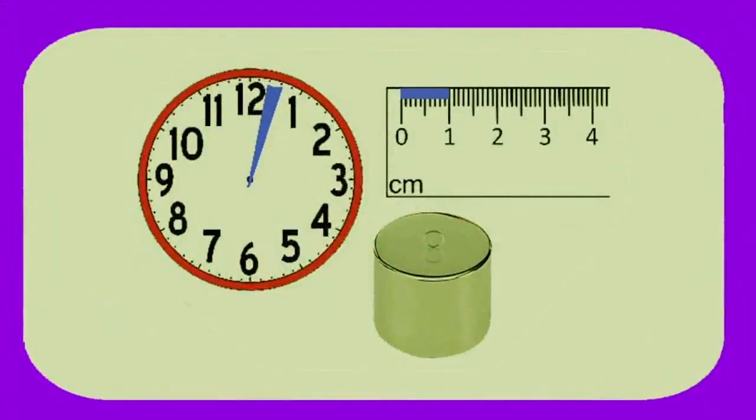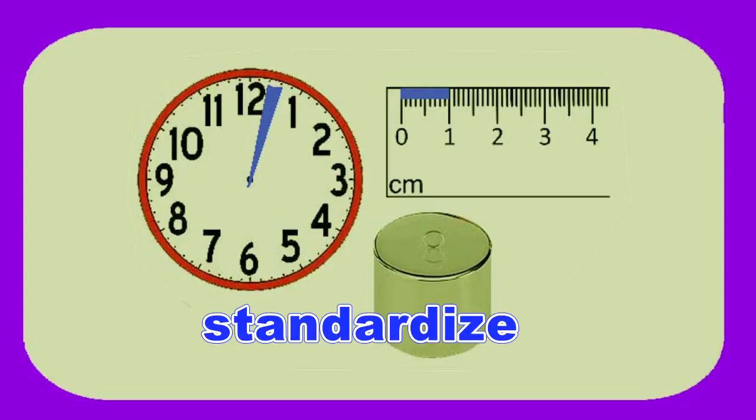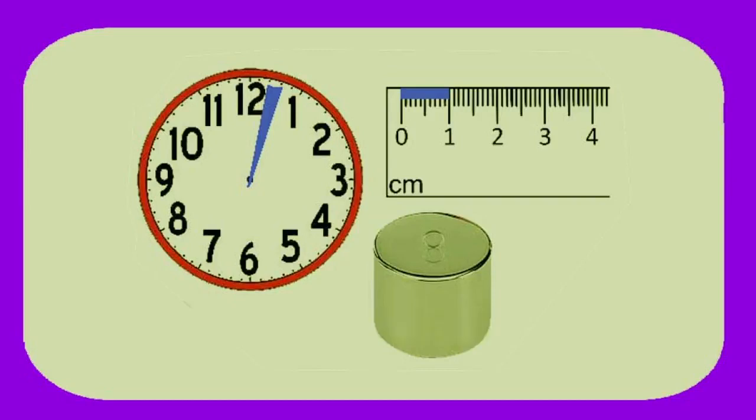Unit of measurement. In order to be able to measure a quantity, we need to define a unit for that quantity. The unit is part of a quantity, so we compare the quantity with it. We will explain the properties of unit later. In order for the number of measurements to be the same for everyone, we need to standardize. First we give an example, then we explain the unit further.